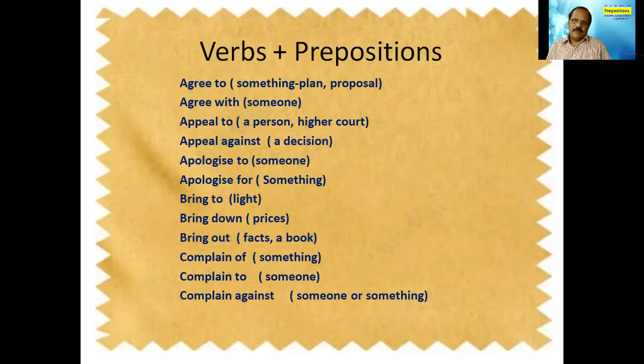Then look at the word apologize. Apologize to someone. I apologize to you, we can say. Then apologize for something. So we say apologies for coming late, for the delay, for responding late, and all that. So that way we use to for someone, and we use for for something.